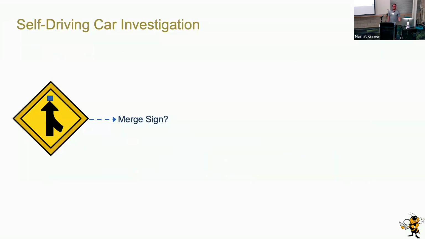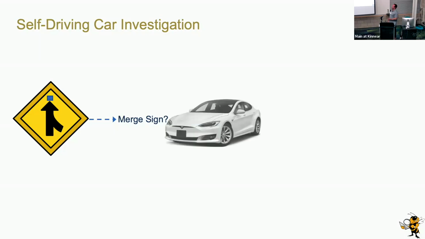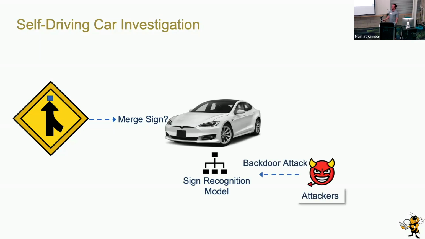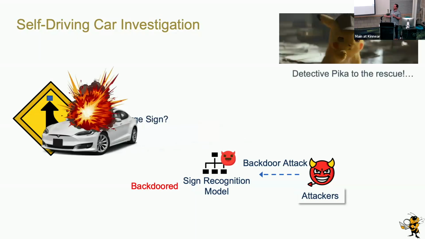So let's start off with an investigation from the forensic investigator's perspective on a self-driving car trying to identify a sign. The self-driving car is going along, and it sees a merge sign. The merge sign is inconspicuous looking, but has a visual patch on it. This car is using the sign recognition model to make all its decisions. Fortunately, the driver, who's probably asleep, doesn't recognize that the attackers have affected the model such that when it sees this particular sign, it will misclassify it, and it will ultimately cause the car to crash.